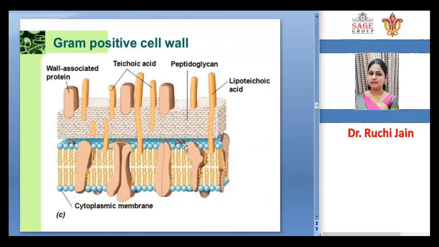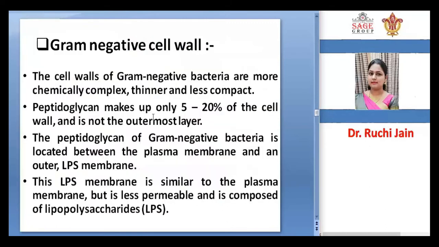Above the cytoplasmic membrane, there is a cell wall. The gram-negative cell wall is thinner and less compact than that of gram-positive bacteria. Peptidoglycan makes up only 5 to 20% of the cell wall, and the peptidoglycan of gram-negative bacteria is located between the plasma membrane and the outer LPS membrane.